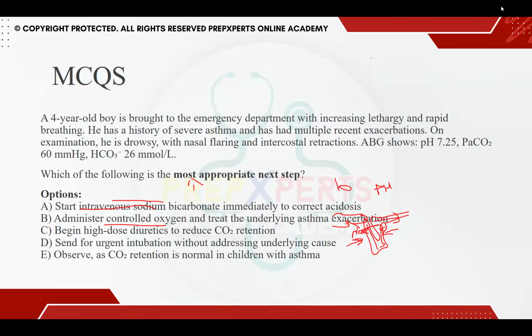Now, a child is presented to you, a 4-year-old child. He's brought to the emergency department with increasing lethargy and rapid breathing. Okay. So you see, he has a history of severe asthma, and he also had multiple recent exacerbations. So you're examining the child, you see he's drowsy, he's having nasal flaring, intercostal recessions. You go for an ABG immediately. You see the pH is 7.25, PaCO2 is 60, and bicarb is 26.